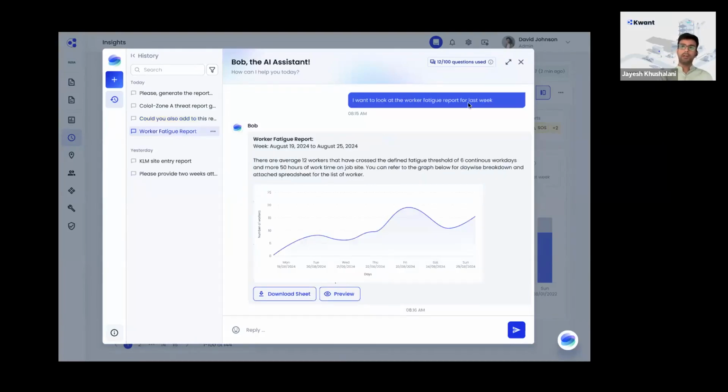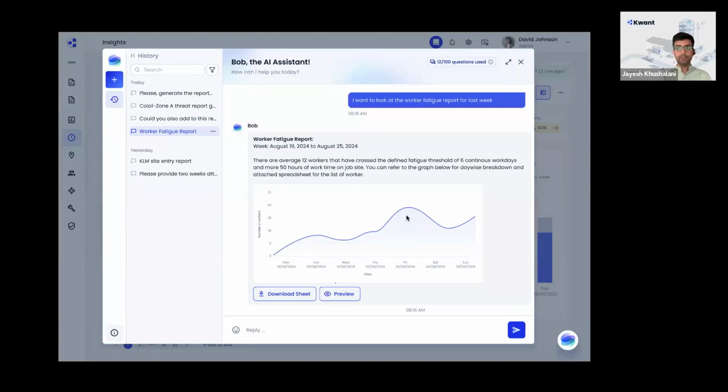So, let's say, like we were talking about the reports, you can simply ask to create a worker fatigue report for last week. Bob will specify what date range you are talking about, so that you can customize the date range. We'll give you a summary that 12 workers have crossed the fatigue threshold. We'll also tell you what the defined threshold in your project was, like, let's say, 6 continuous work days with more than 50 work hours at the job site. You can refer to the attached graph.